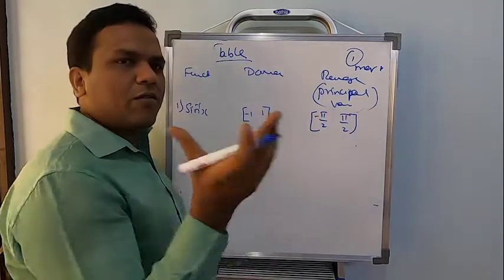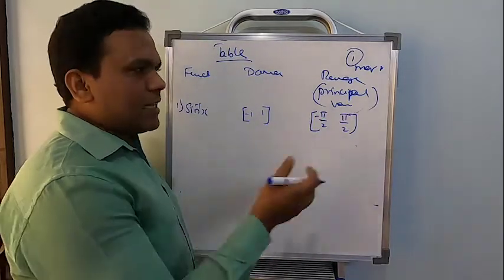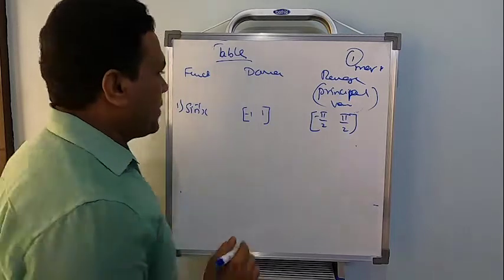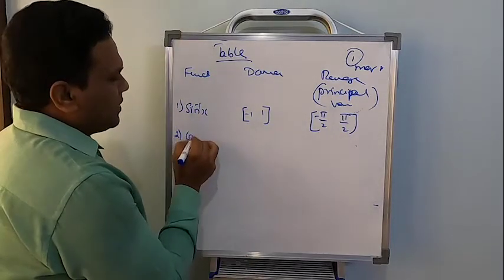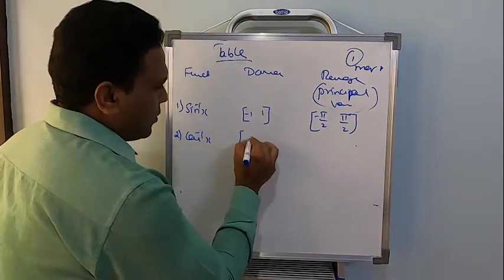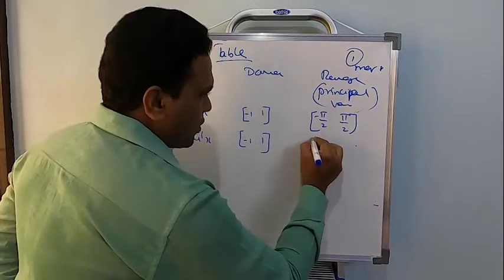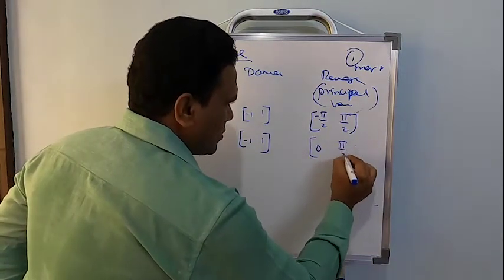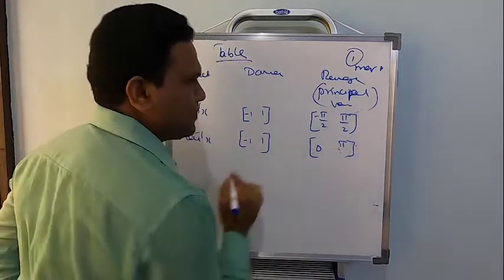What is the restriction you have given for sine? So that sine inverse will exist. That should be remembered. Now the second one, cos inverse, domain will remain the same. Only thing is the range is going to be 0 comma pi.